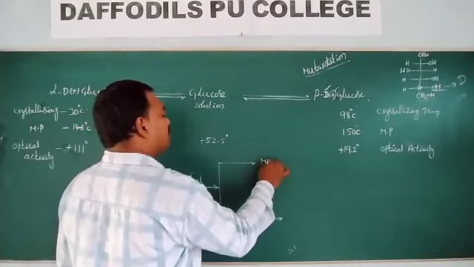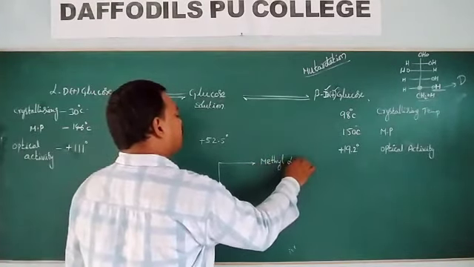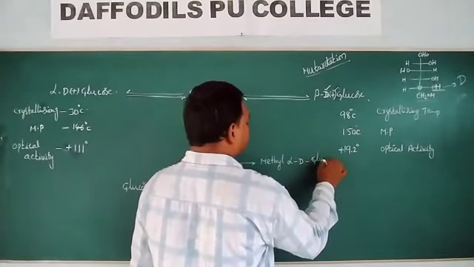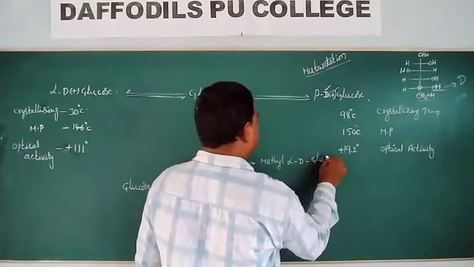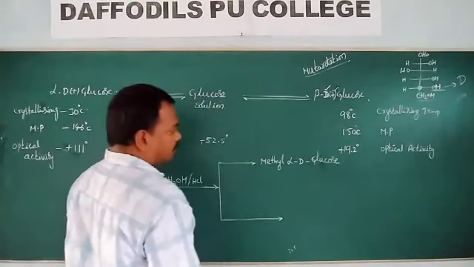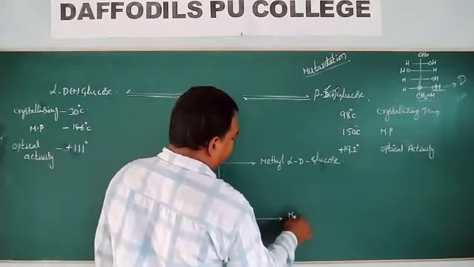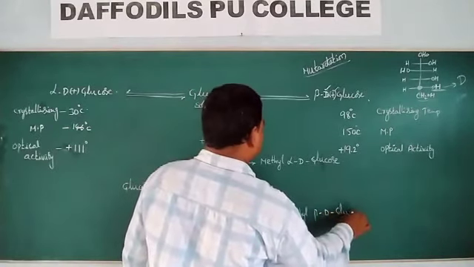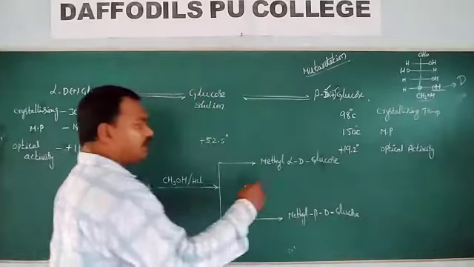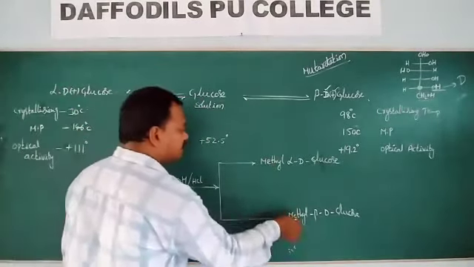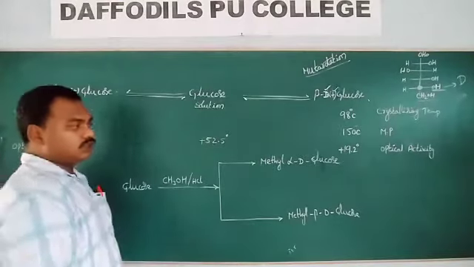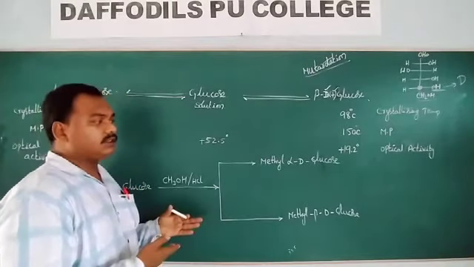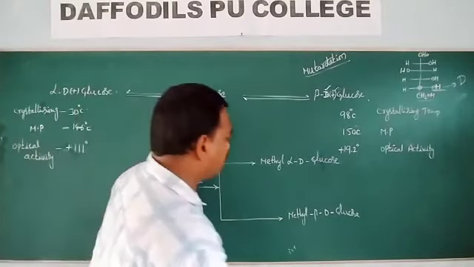One isomer is called methyl alpha D glucose, another is methyl beta D glucose. Here we are getting different compounds, and these two are isomers. So we have to look at what kind of isomers they are and at what point the groups are changing.